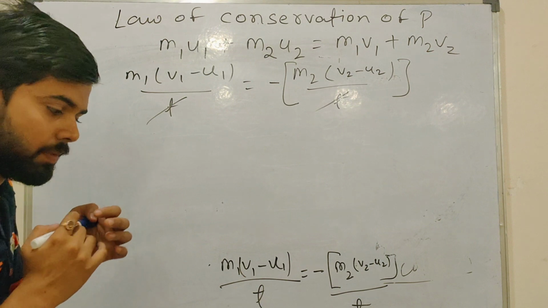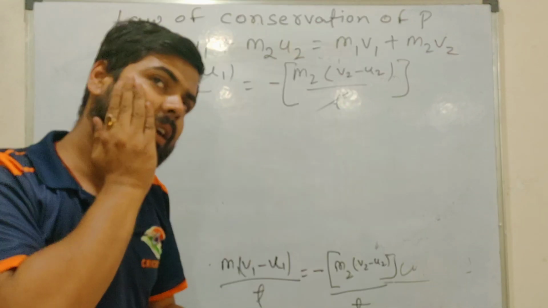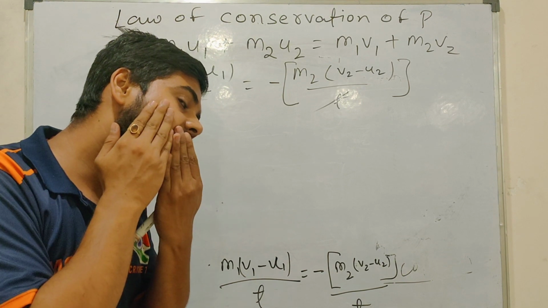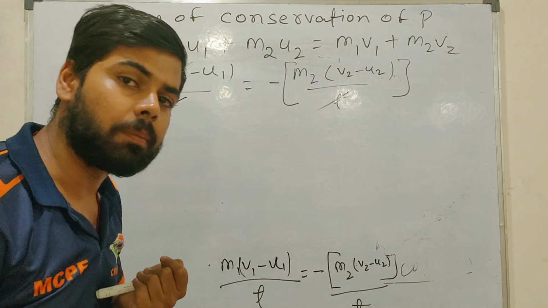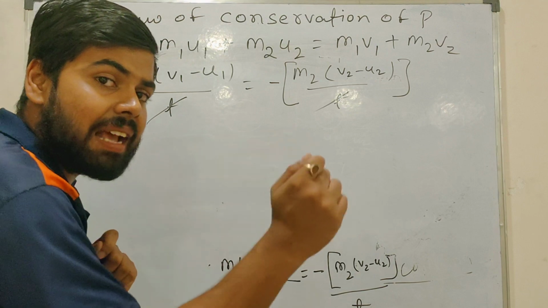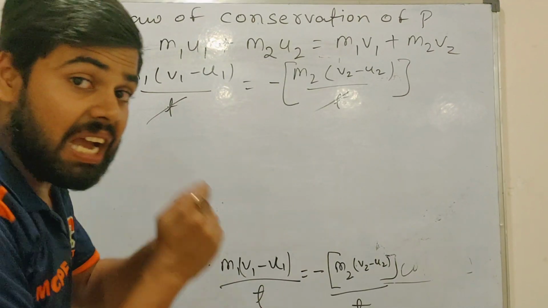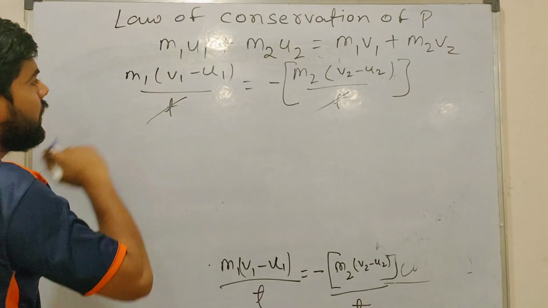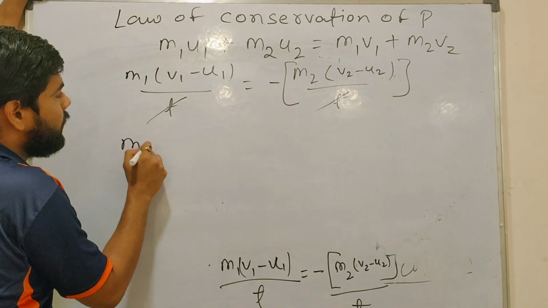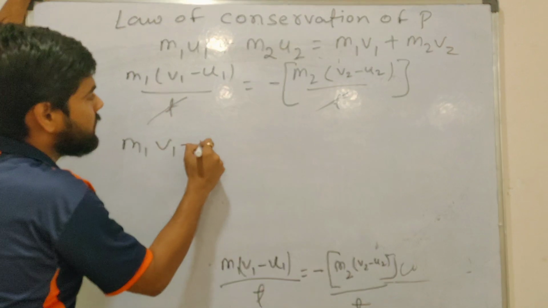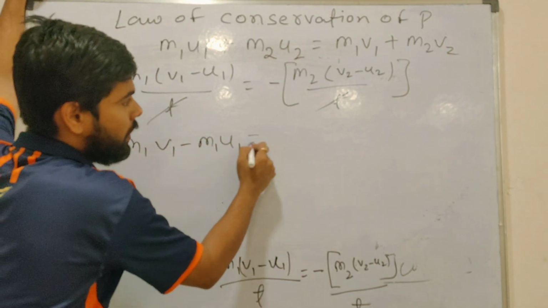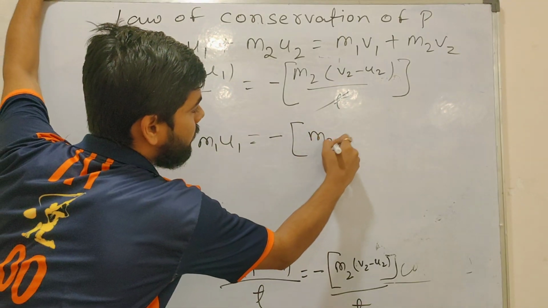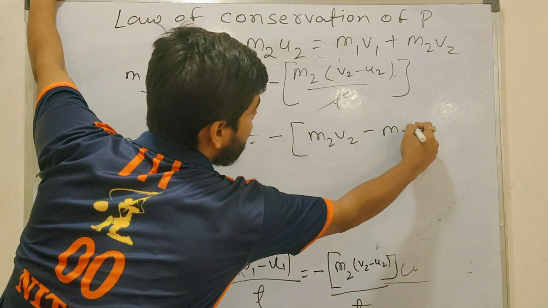Not understood? Suppose I want to slap myself. The time I take to slap here, the reaction comes in the same time as the action. So the time of reaction and action is the same. That's why the t's cancel. Then what will you get if you multiply? You will get m1 v1 minus m1 u1 is equal to minus m2 v2 plus m2 u2.